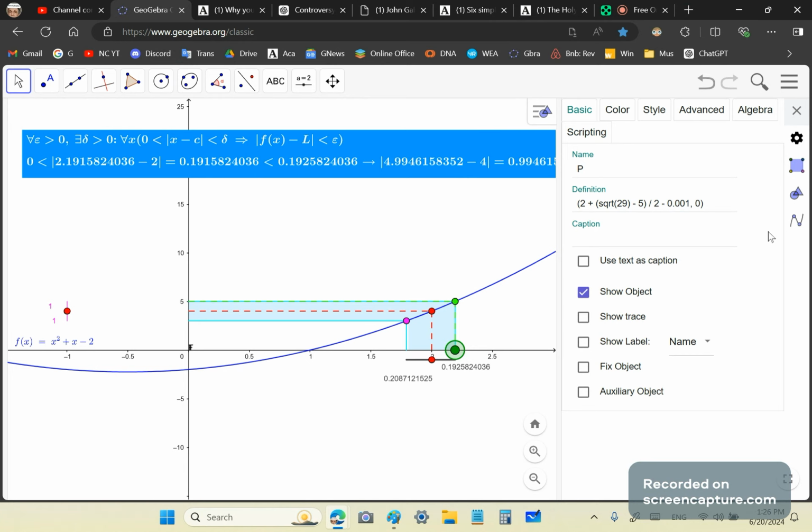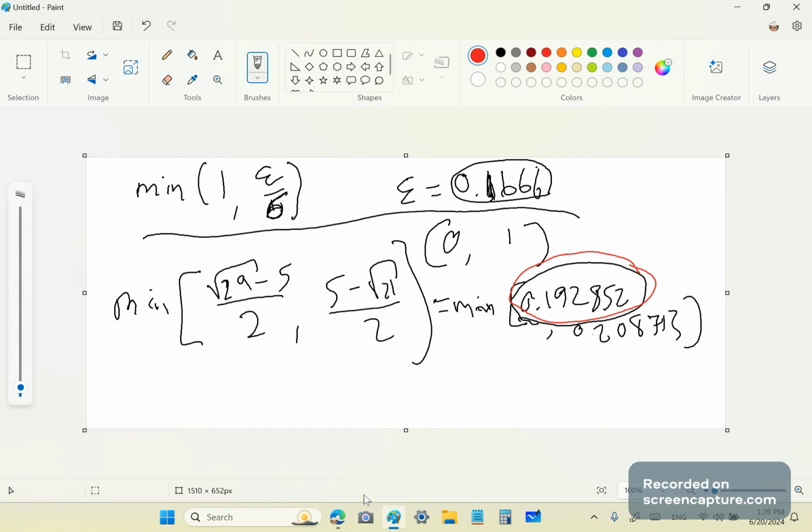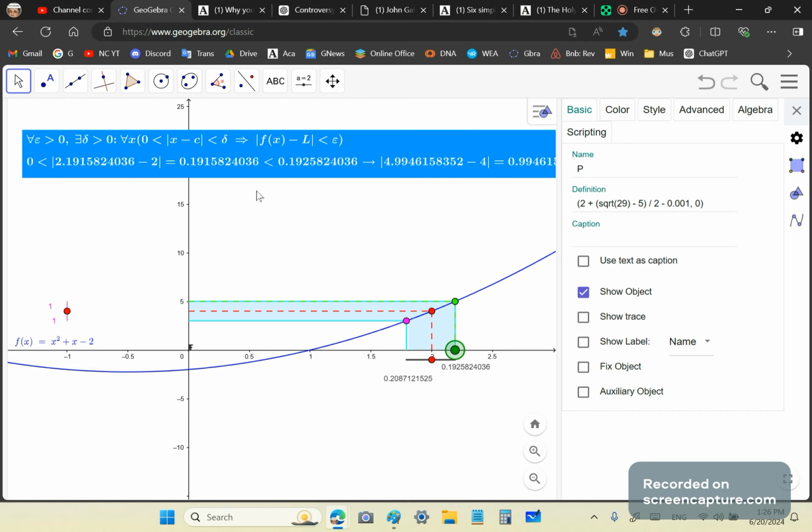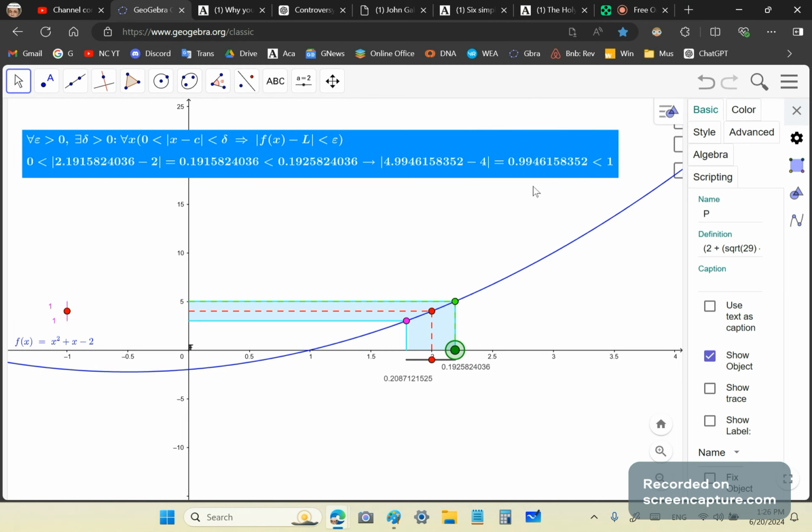That's better. Okay. So now if you take a look up here, you have the implication error, and you see this amount, 192,582, which is pretty close to what I gave you, 192,582. Okay, so as long as delta is less than that, then you will always have that epsilon is less than 1, okay? Which is true, 0.999461568. And of course, it doesn't automatically follow, as I said earlier, that just because you have a certain delta over here, that it's going to fit in all the regions. And that's the reason you take the minimum.